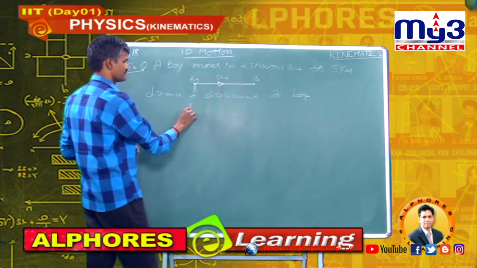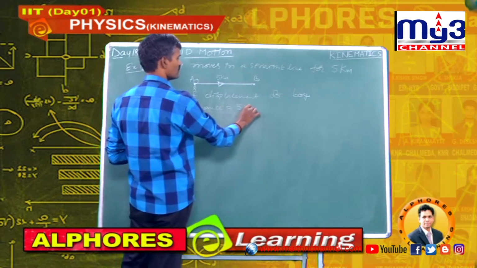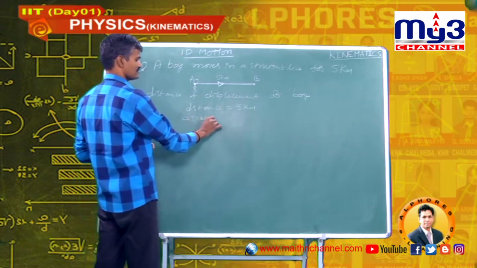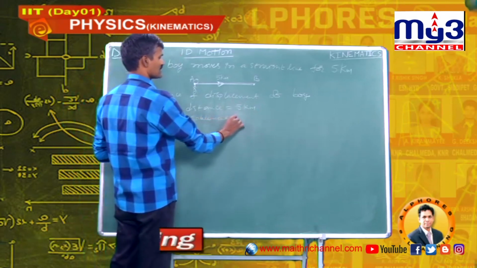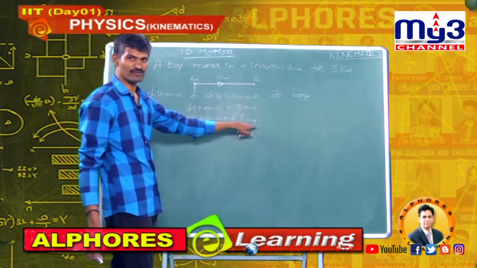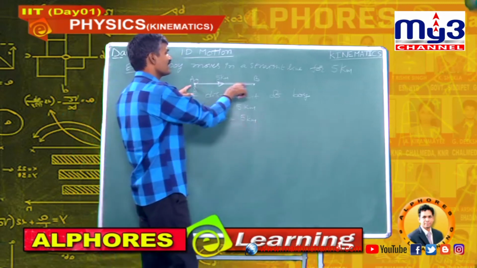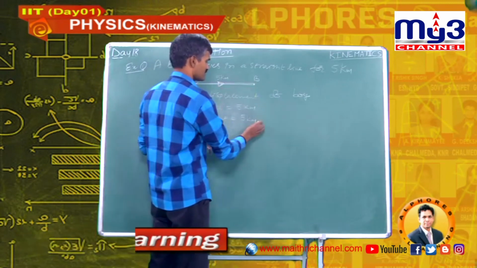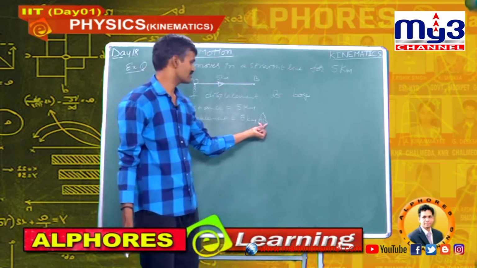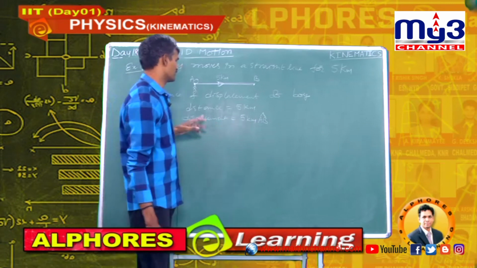So, the distance travelled by the boy is 5 kilometers, and the displacement is also 5 kilometers, but this displacement is a vector quantity, so we have to mention the direction. The boy moves from A to B, so it can be written as AB cap. It is a unit vector, it does not change the magnitude of displacement.